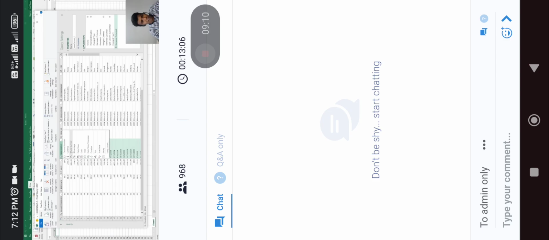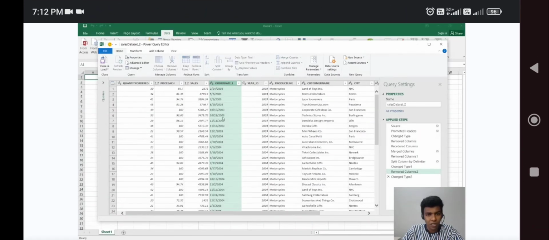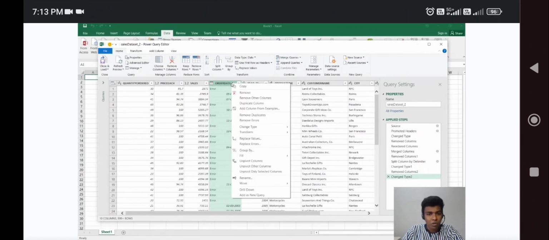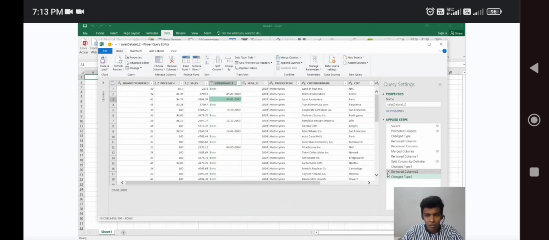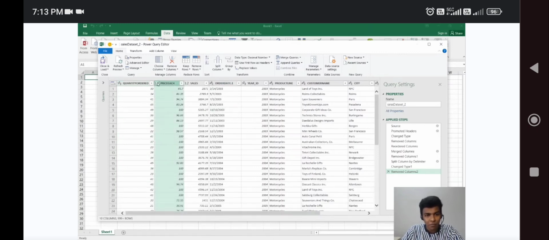Likewise, if you want to change the format, you can change it. Here there is some error, so that's why it is not giving the proper format. So let us keep it like this because I'm not going to use that. Here price is there. What is the price, guys? I need to change it into currency. Likewise, I can change it to currency.